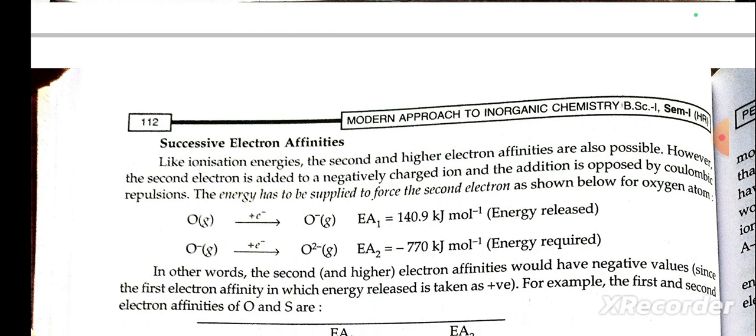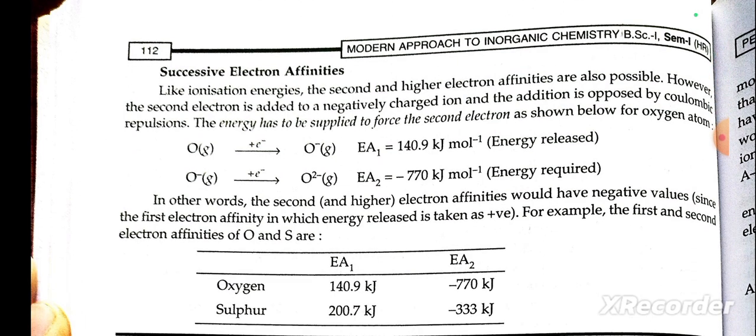Successive electron affinities: like ionization energy, second and higher electron affinities are also possible. However, the second electron is added to a negatively charged ion, and the addition is opposed by Coulombic repulsion. Energy has to be supplied to force the electron in, as in the case of oxygen.